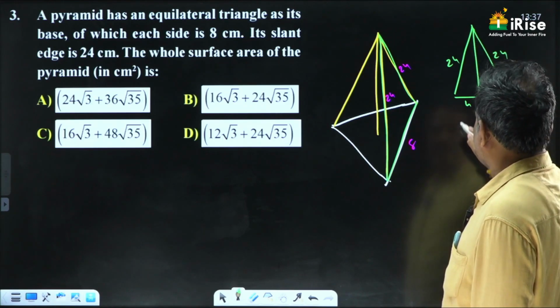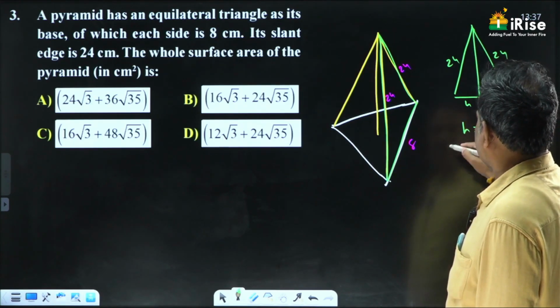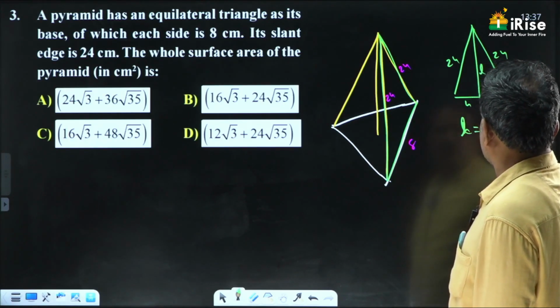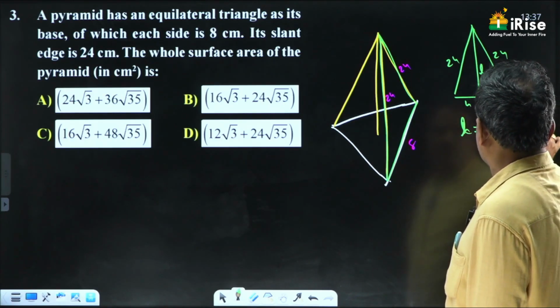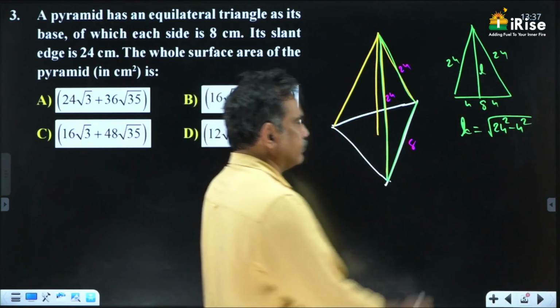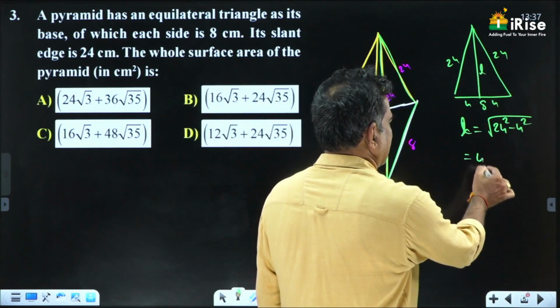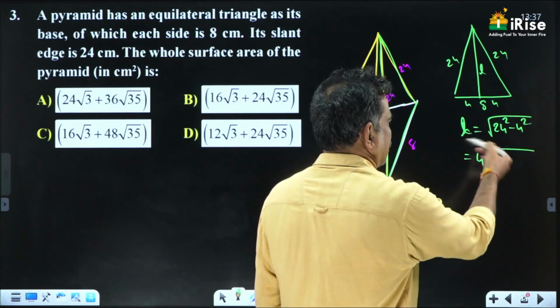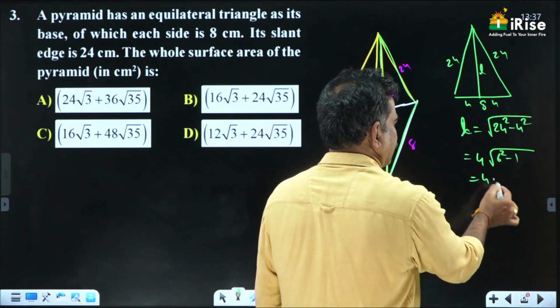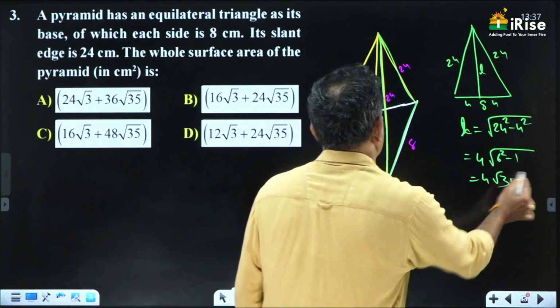Then what is its height? The height here means the slant height. Slant height L is equal to root of 24 square minus 4 square. Take 4 square common: this is 6 square minus 1, 35. So this is 4 root 35.